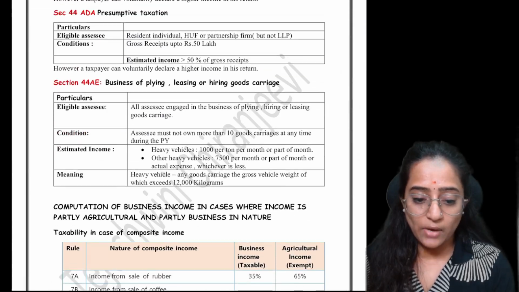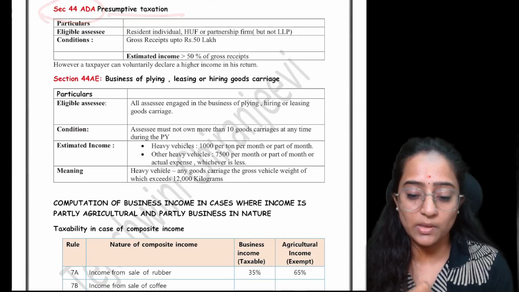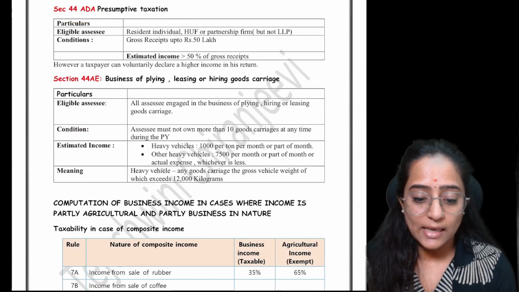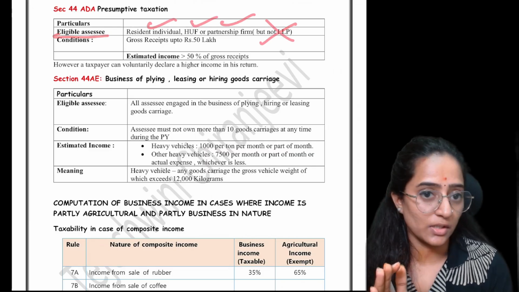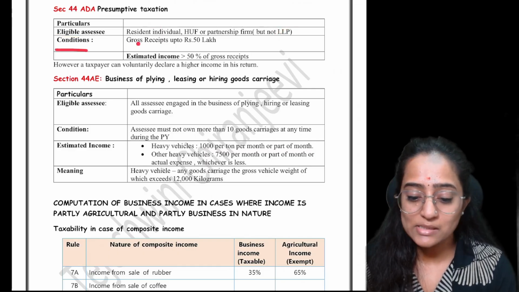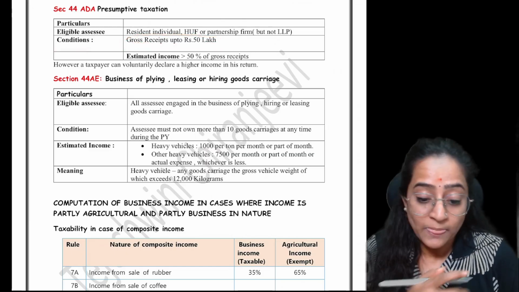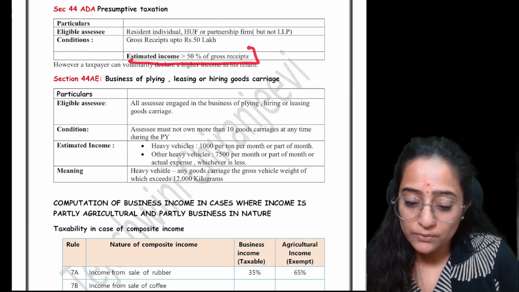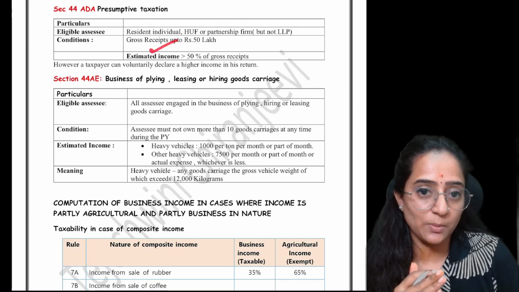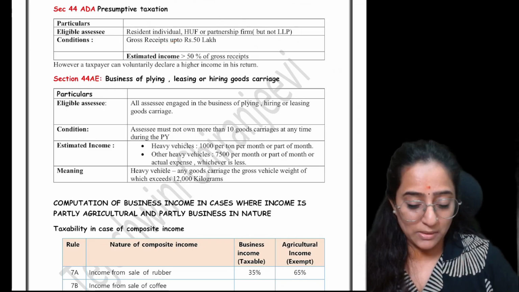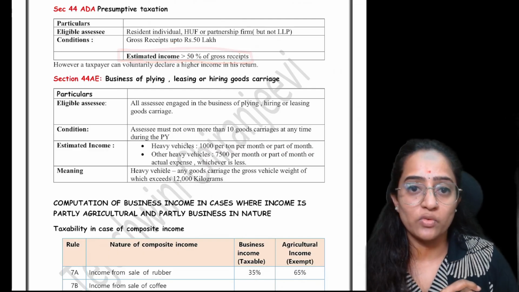Very well. See, 44ADA is the brother of 44AD. It is nothing but for the purpose of the profession. See, eligible assessees are again resident individual, HUF and partnership firm. Again, LLP is not considered here. Suppose if your gross receipts are up to 50 lakh, yes, you can enjoy section 44ADA. If your estimated income is more than 50% of your gross receipts, whatever income you have estimated, that is more than 50%, you can show that as your income over here and close.